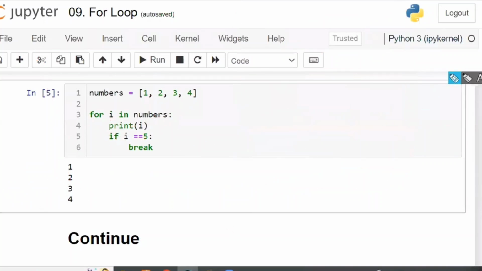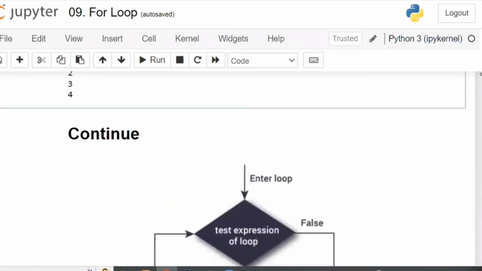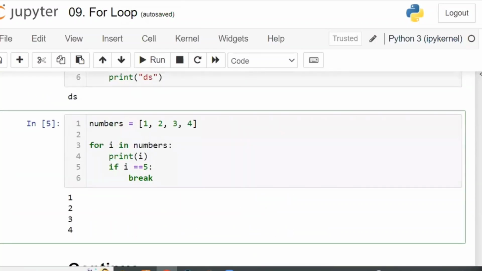Now, this time we have to use the word called continue. Miss, that particular student only we have to ignore, and for the remaining students we have to use the word called continue. No, sir, immediately you have to stop there itself. Then we have to use the break.